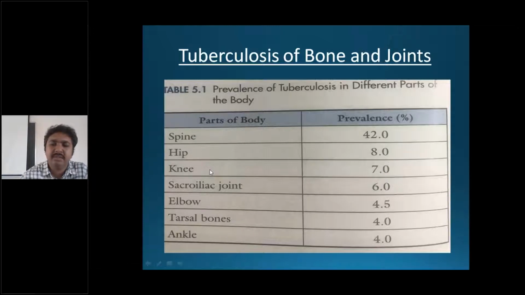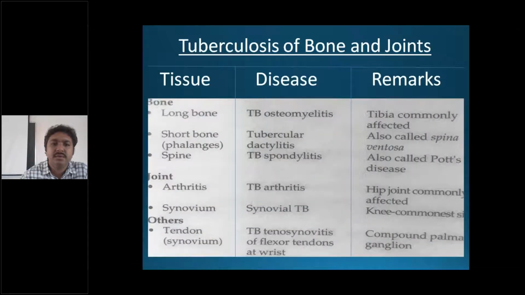So we'll concentrate first on the basics of tuberculosis, pathology, etiopathogenesis, the predisposing factors, and then we'll go to the specific pathologies. In the long bone, it is called tuberculous osteomyelitis, where the tibia is commonly affected. In short bones like phalanges, the small bones of the hand, we call it tubercular dactylitis, also called spina ventosa. In the spine, it is called TB spondylitis, also called Pott's disease.